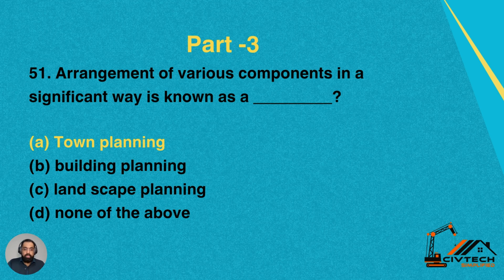It's part 3. So question number 51 for today is: arrangement of various components in a significant way is known as dash. Option A is town planning, B building planning, C landscape planning, D none of the above. So arrangement of various components in a significant way is known as town planning. Town planning is the arrangement of various components in a proper manner.